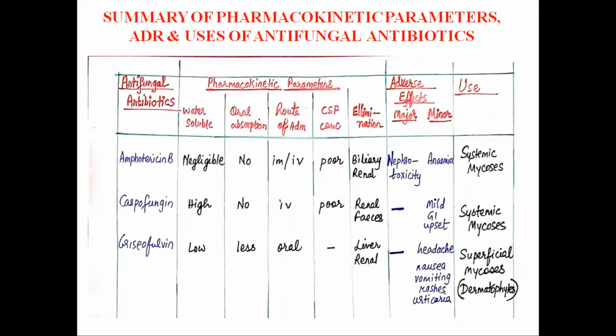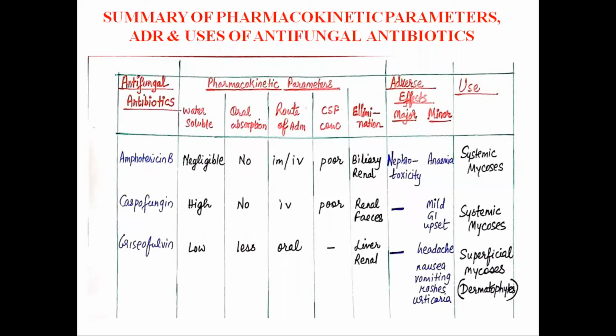So lastly, we summarize the pharmacokinetic parameters, adverse effects and uses of the 3 classes of the antifungal antibiotics. We can see here that for amphotericin B, the water solubility is negligible and the oral absorption is also negligible, and the route of administration is intravenous, and CSF concentration is poor. It has adverse effects like nephrotoxicity and anemia, and it is used for systemic mycosis. Here I have not mentioned the T half. The T half of amphotericin B is about 15 days.